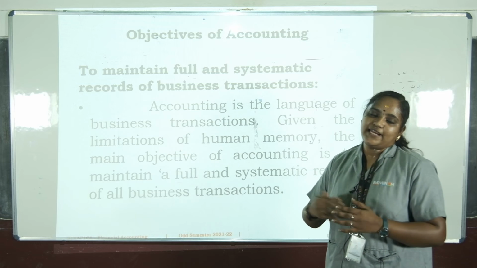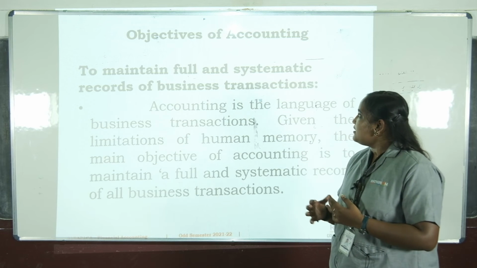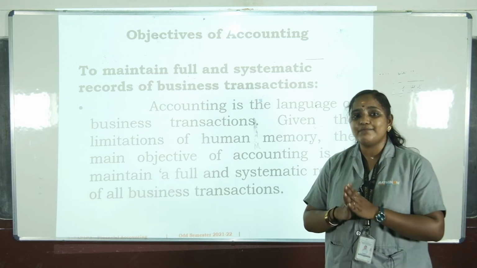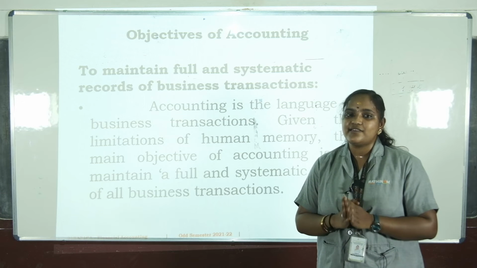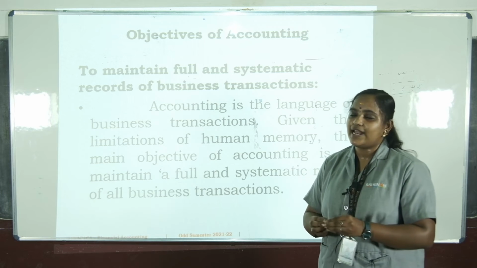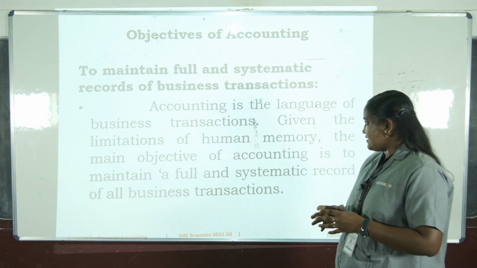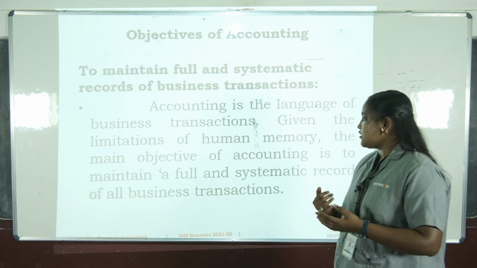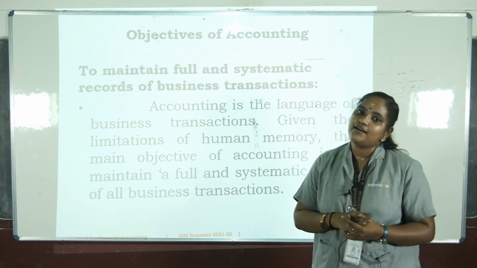Objectives of accounting. The next topic we are going to discuss is objectives. To maintain full and systematic records of business transactions is the first and most important objective of accounting. Accounting is the language of business transactions. Given the limitations of human memory, the main objective of accounting is to maintain a full and systematic record of all the business transactions.